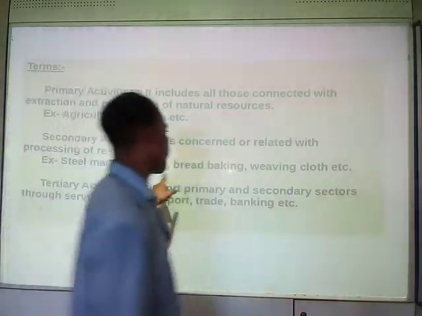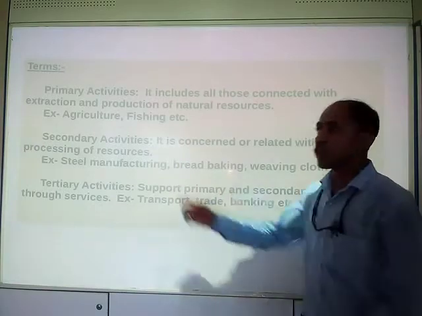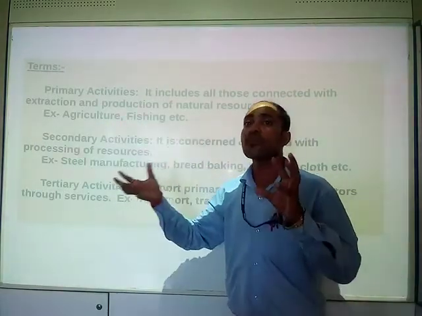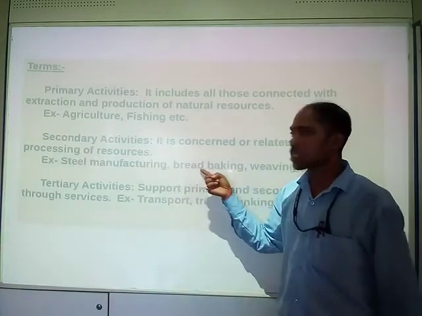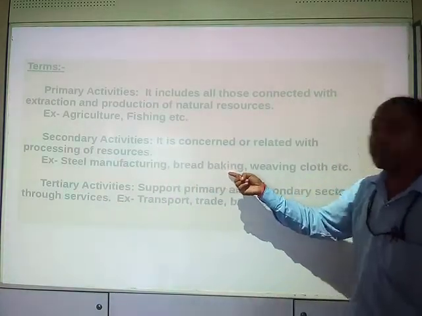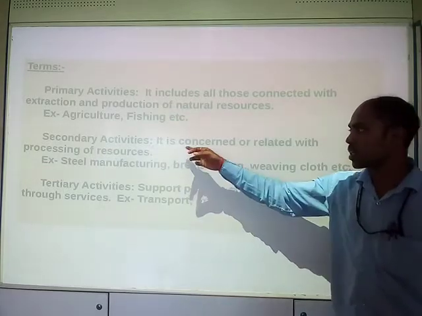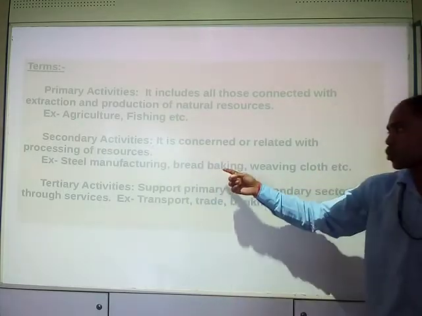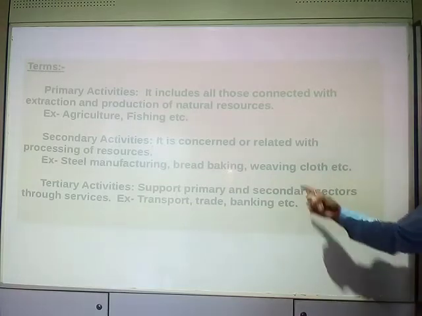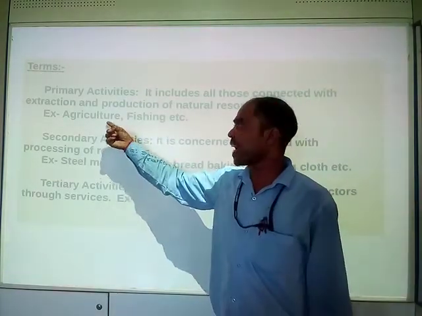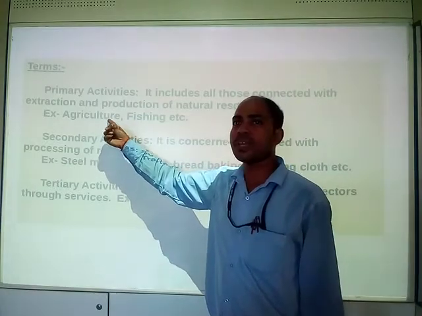Steel manufacturing, bread baking. From agriculture we get wheat or flour. Now that flour will be processed for bread making, so this bread baking is another processing of the resource, so it is secondary activity. Weaving of cloth: cotton we get by agriculture, so it is a primary activity.